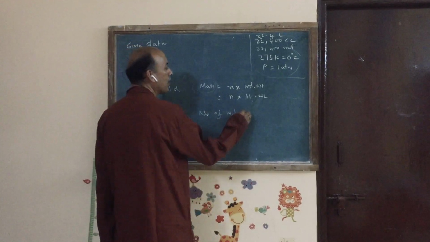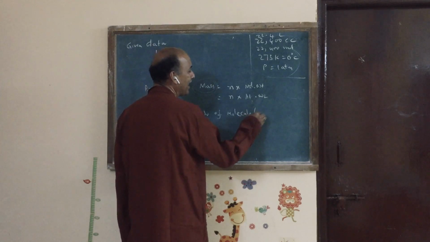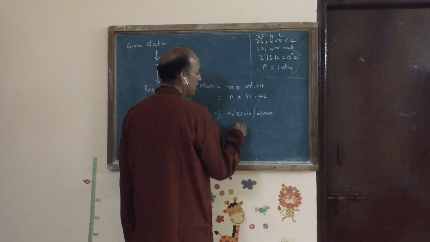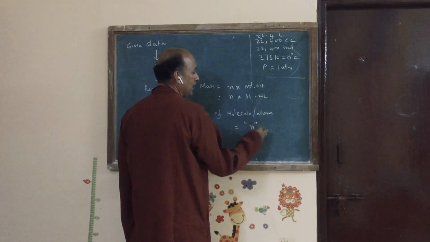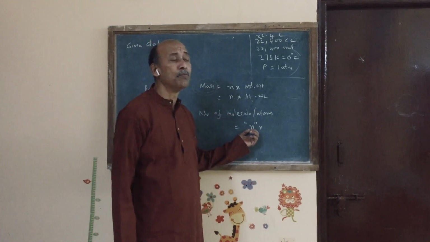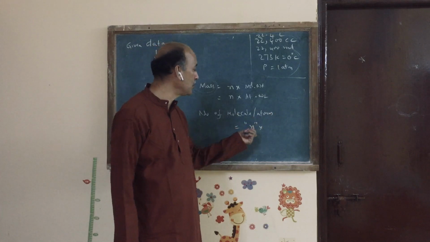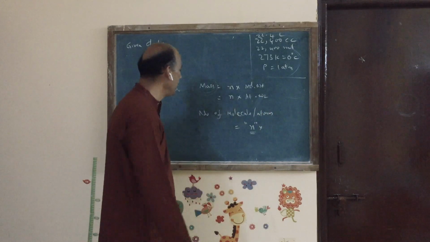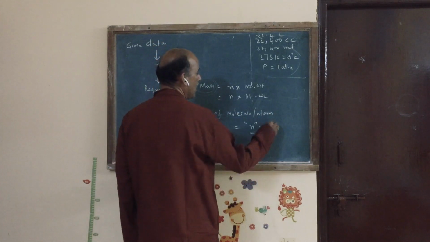If you want to know number of molecules or number of atoms, n into N: for molecules you use moles of molecules, for atoms you should use moles of atoms, into Avogadro number.